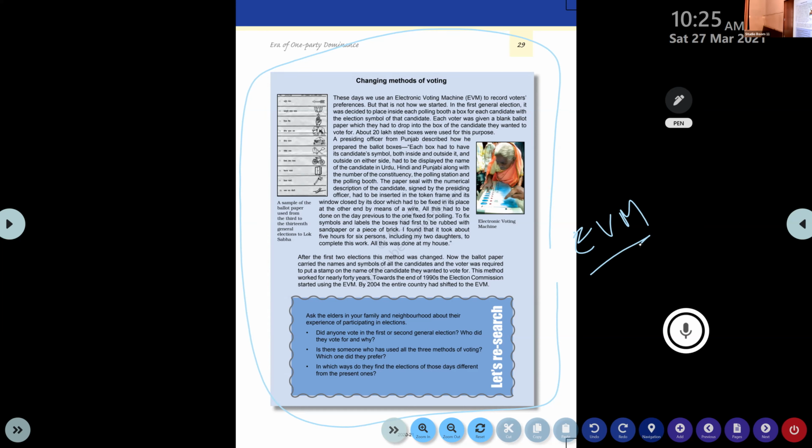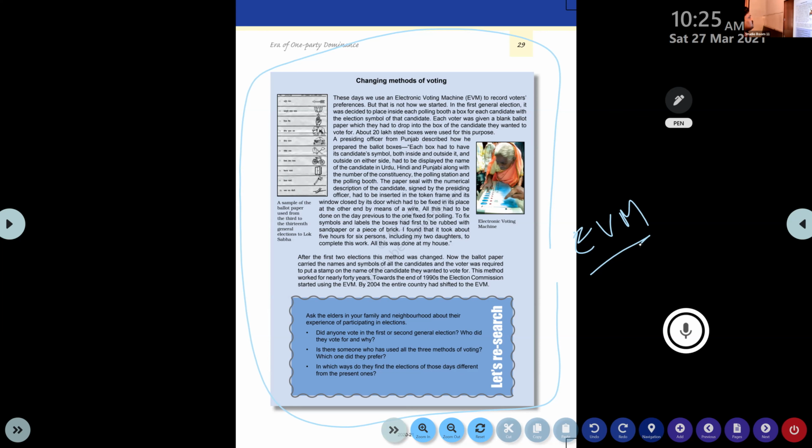In the first general election, it was decided to place inside each polling booth a box for each candidate, marked with the election symbol of the candidate. Clear? I already showed you, right? The different boxes with the different symbols. So the voters would drop the vote in that particular box. And finally, they count how many votes are in each box, and based on the majority number, they fix the winning candidate, or the winner.